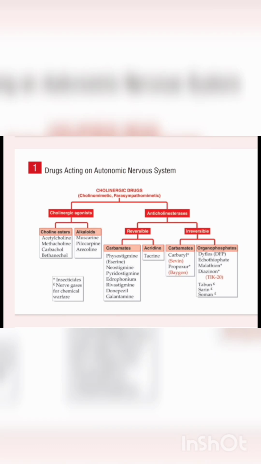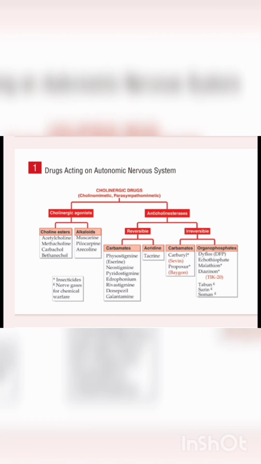It means doing the same action as a particular one. Mimicry, we all know about that. So all these drugs mimic the action of acetylcholine, which is our natural neurotransmitter. There are two classes, that is cholinergic agonists and anticholinesterases.